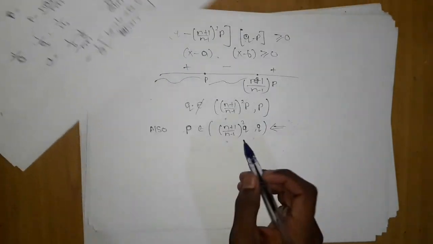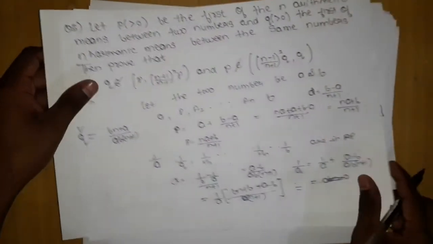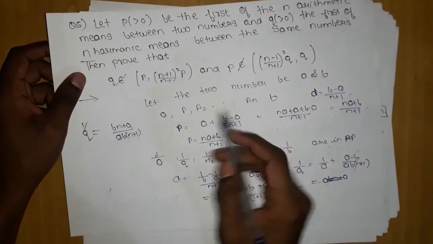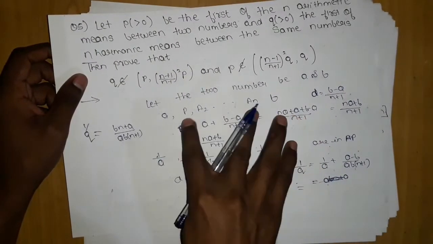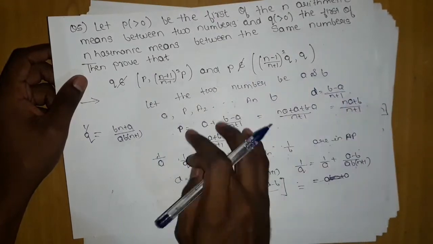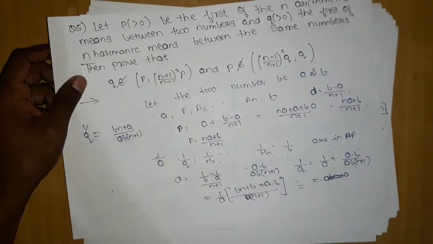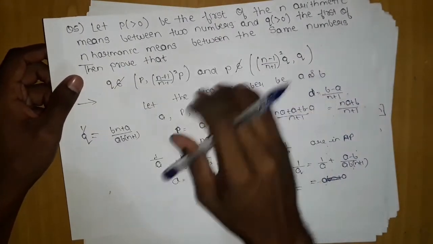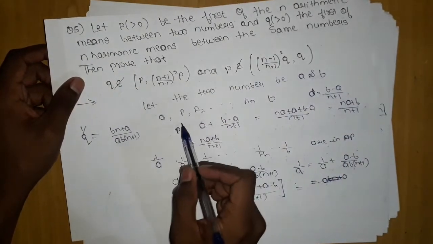Hope you have understood all the things. Let me go over it all again. First, the two numbers: we have taken a and b, between them there were n APs. We found the d, we found the first term p, because p is all I need, because in the general expression which I have to prove, p is there. I found the p value.